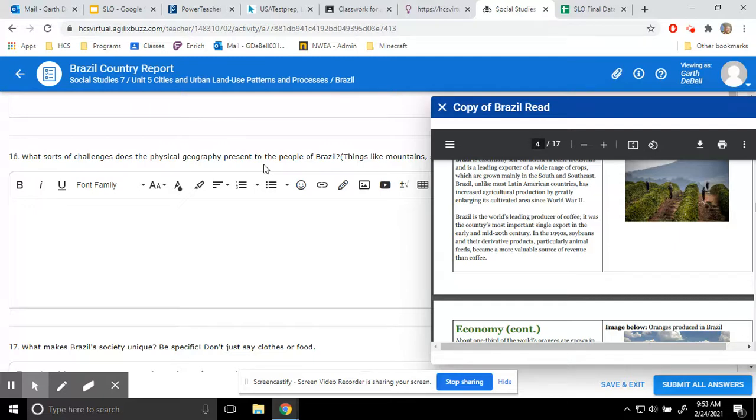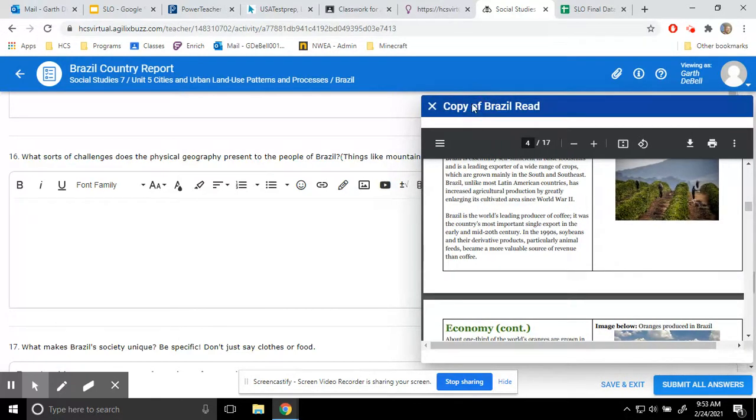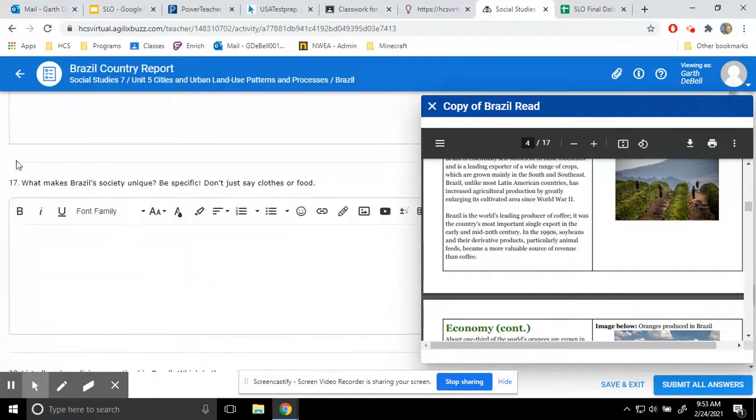Things like seasonal floods, hurricanes. If you live in, I don't know, Kansas, you have to deal with tornadoes. If you live in the mountains, you have to deal with the mountains, things of that nature. What sorts of things do they have to get over in order to live in Brazil?